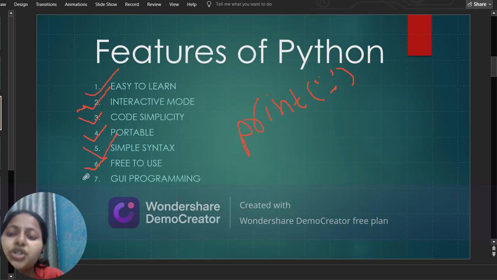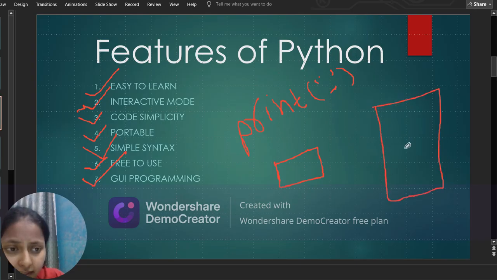After that comes GUI programming. Python is used for GUI, meaning for making the visuals, the websites which we make. Inside that, if we want to create any button, or if you want to create a form, anything which you might have done with HTML in your schools, like name, and in front of name you have to write the name, then class, and then after class you have to write again, and here we make a block, right?